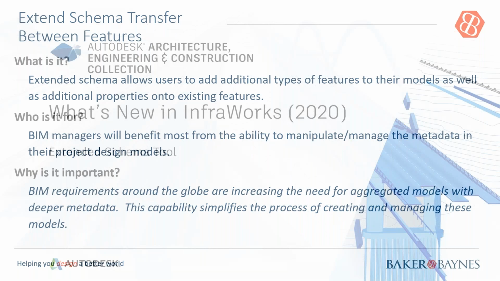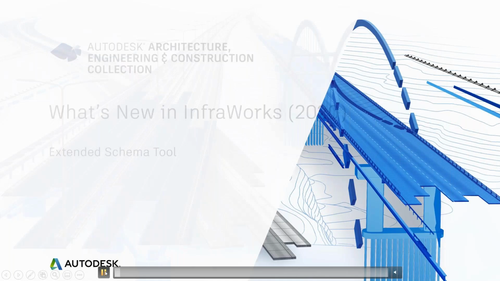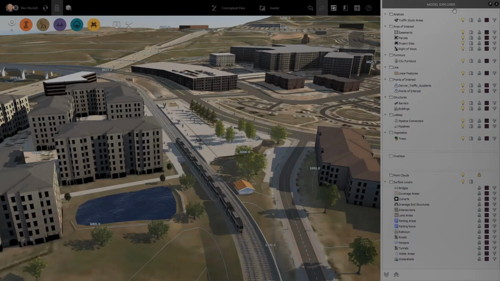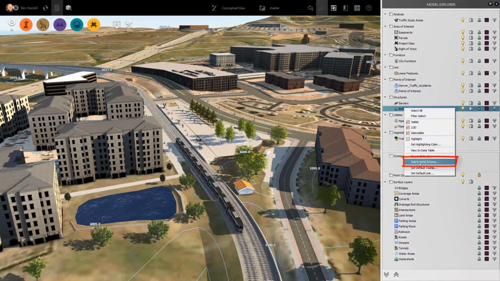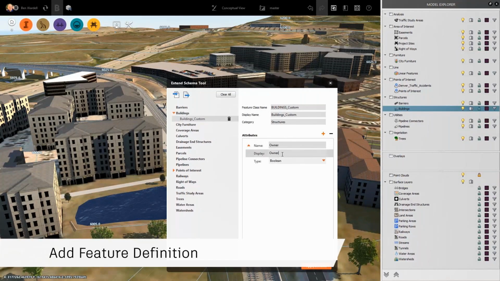What's great about it is that we're all moving towards models instead of drawings. The old drawings will slowly be phased out as people create models. So here we are in InfraWorks. We go to the add extended schema functionality, and you can see we're adding attributes. That's called a schema, right?